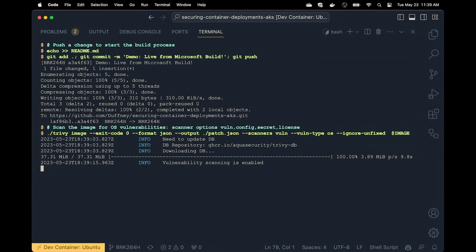So this Trivy command has a couple options to it. I'm choosing to not exit or error on exit. And what that allows me to do is to continue on. So you could hook Trivy up to your workflow and say, hey, if I found any critical or any vulnerabilities at all, I want to throw an exit code 1, and it would kill your build process. But what I'm choosing to do here is to continue on because I'm outputting the patches that it wants to have, or the vulnerabilities, into a file called patch.json.